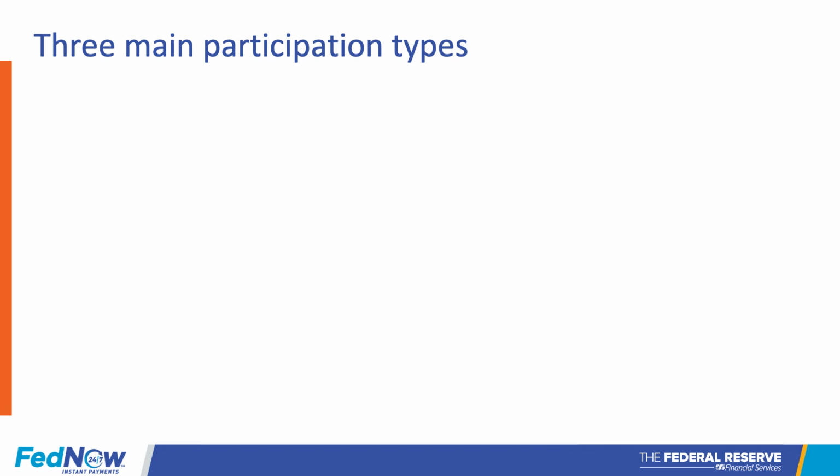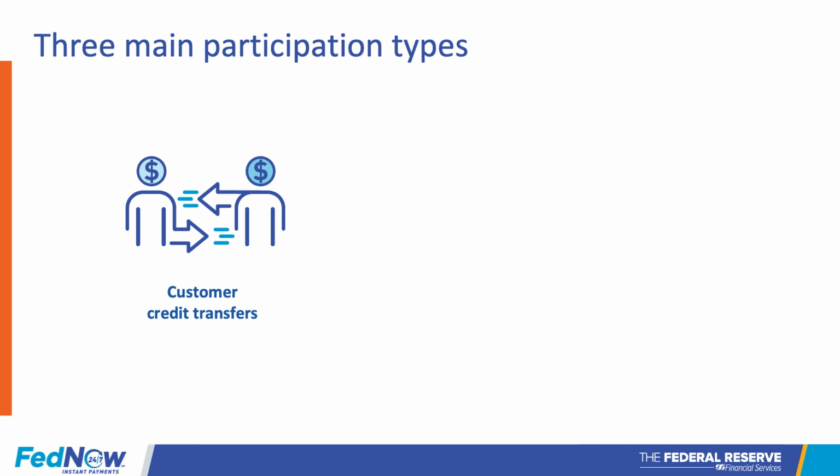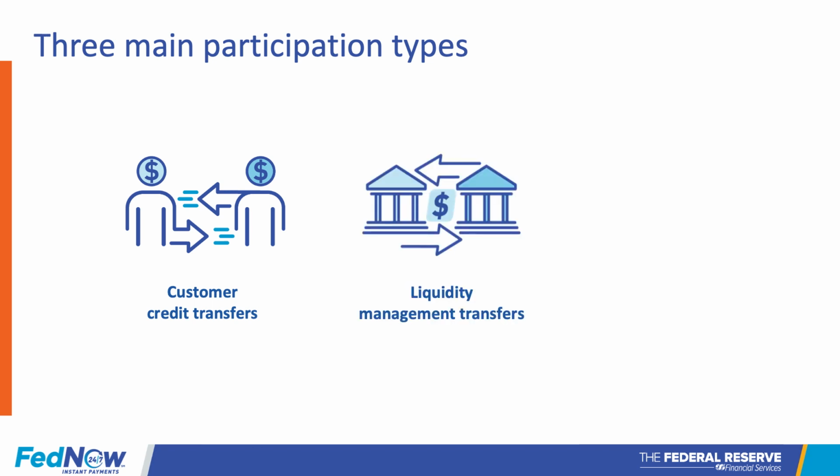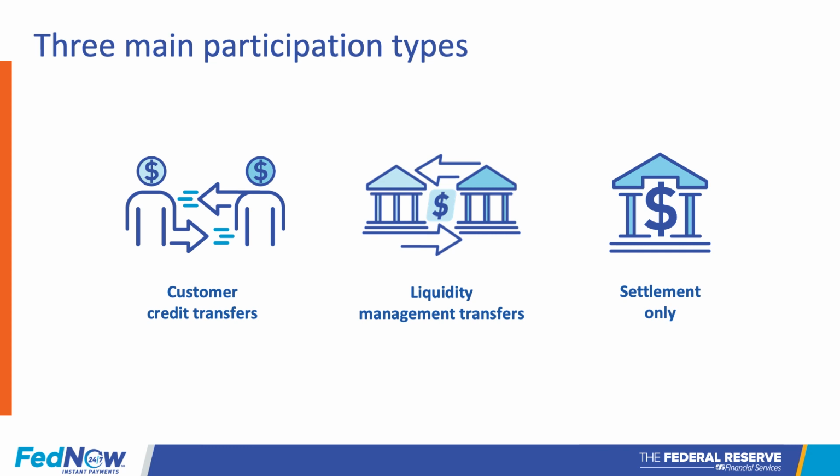The FedNow service includes three main participation types to choose from. First, customer credit transfers. Credit transfers represent a credit push or the transfer of funds from a sender to a receiver. Second, liquidity management transfers, which allow FIs to transfer funds for instant payment needs. And third, settlement only. This type is for correspondents that settle transactions for respondent financial institutions and would like to receive real-time notifications and FedNow reports related to respondents' FedNow activities. Now that we have identified the three available participation types, let's take a closer look at each one.